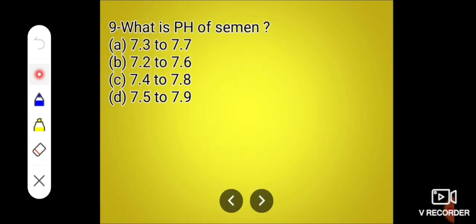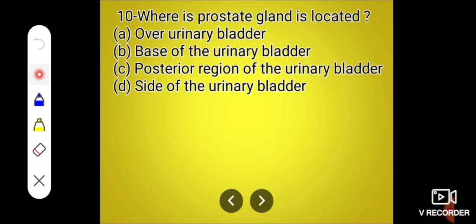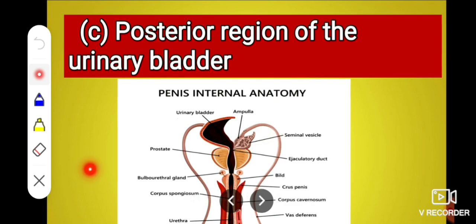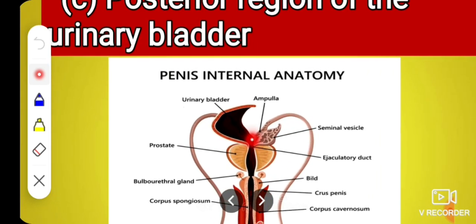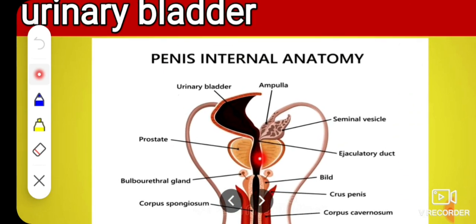Next question: what is the pH of semen? And the answer is 7.2 to 7.6. Next, where is the prostate gland located? A, over the urinary bladder; B, base of the urinary bladder; C, posterior region of the urinary bladder; or D, side of the urinary bladder. See the correct location: posterior region of the urinary bladder. This is the posterior region and this is the prostate gland.